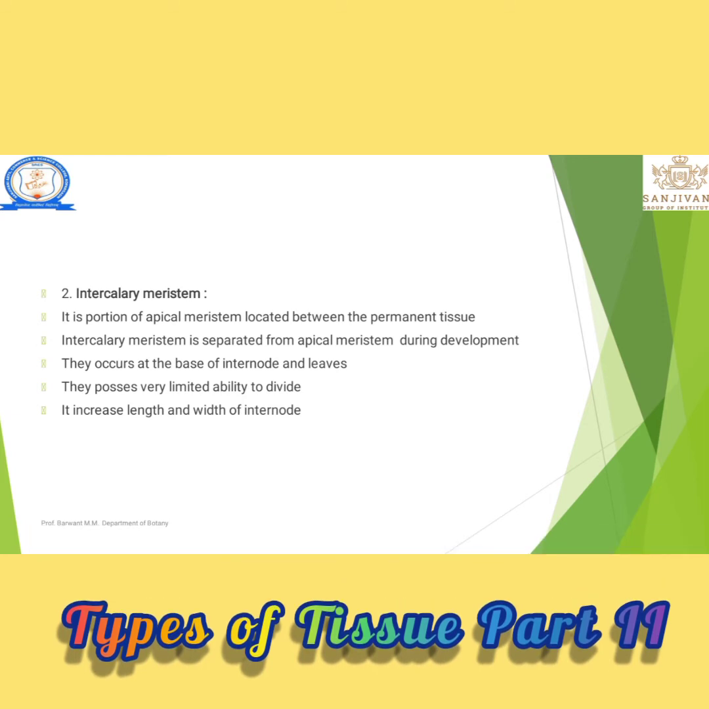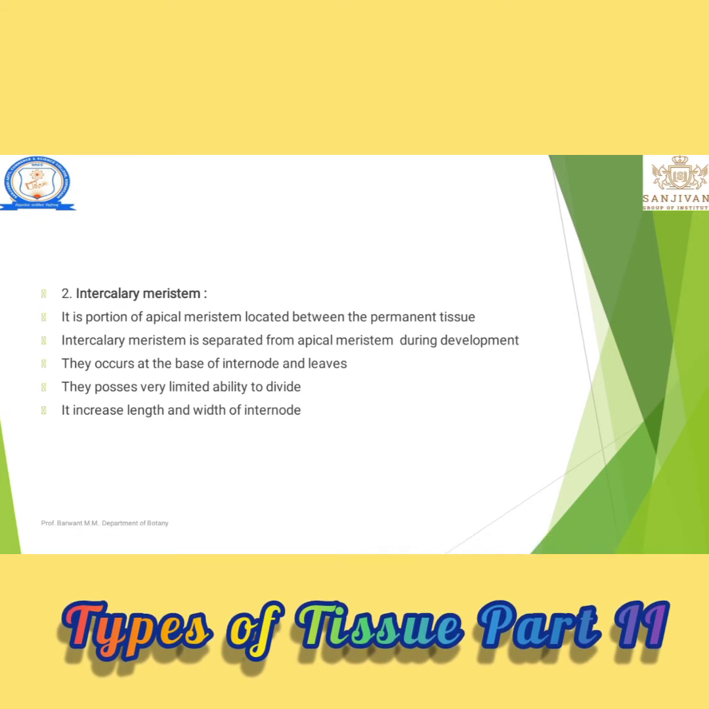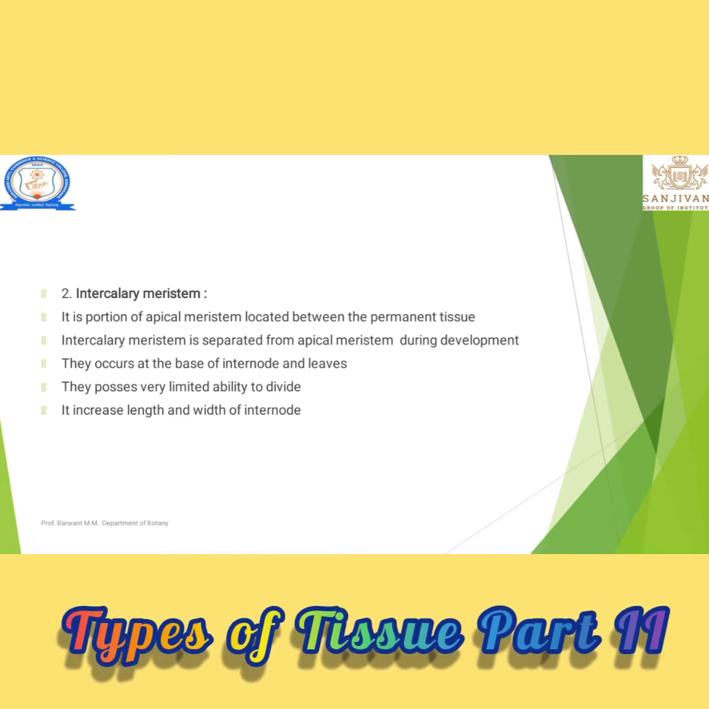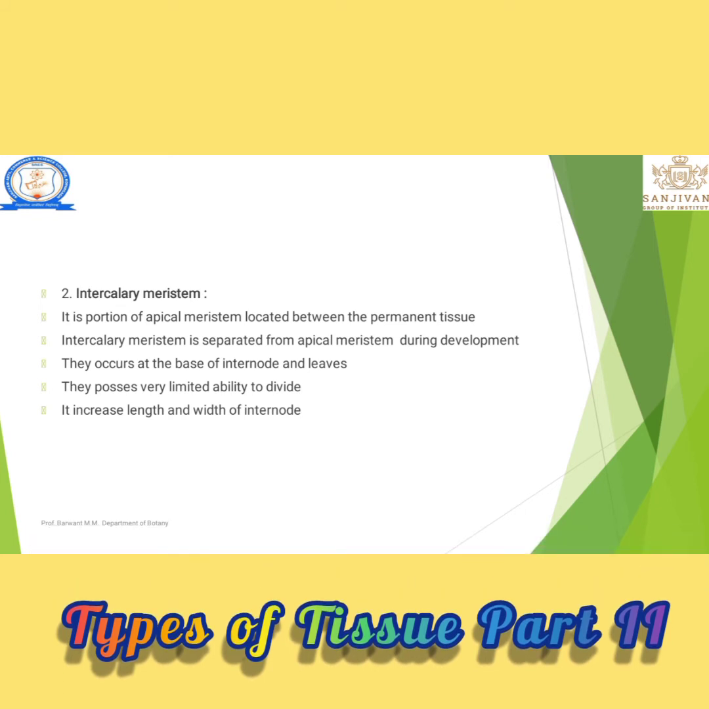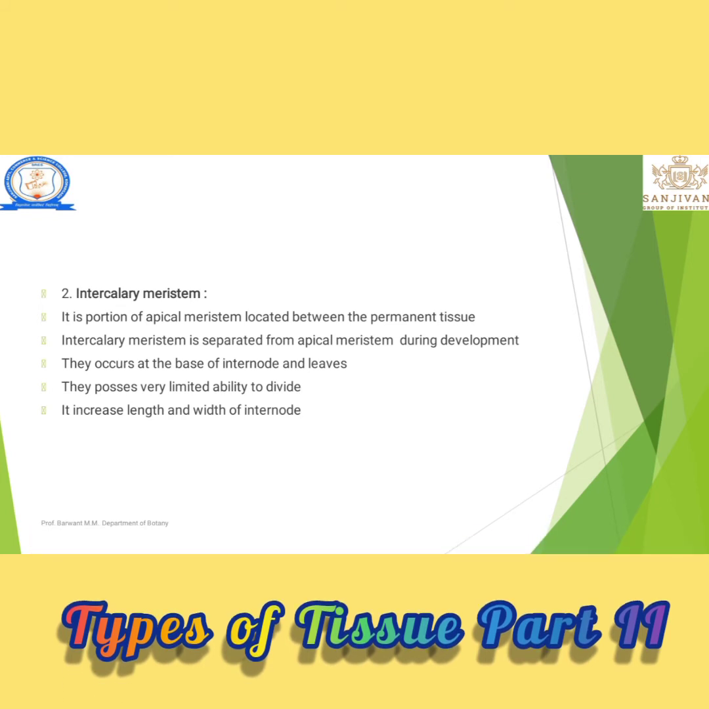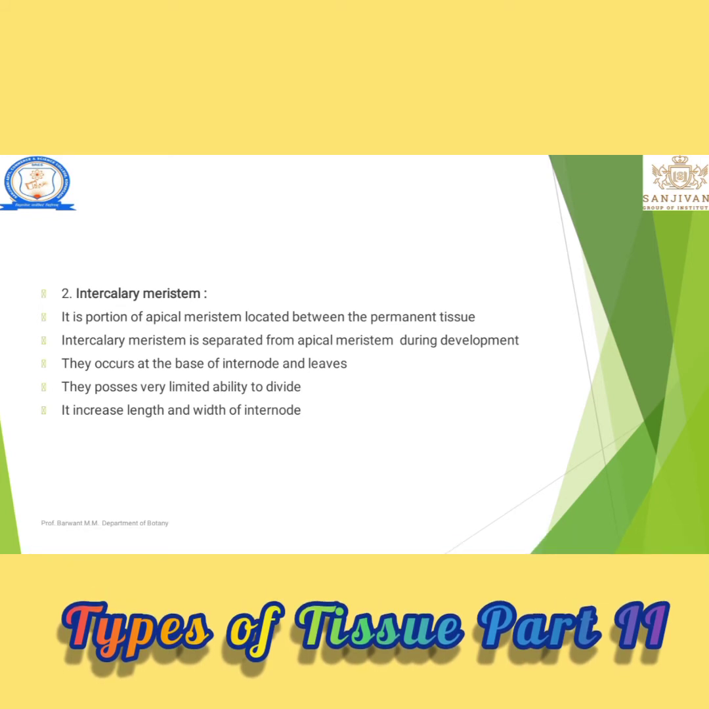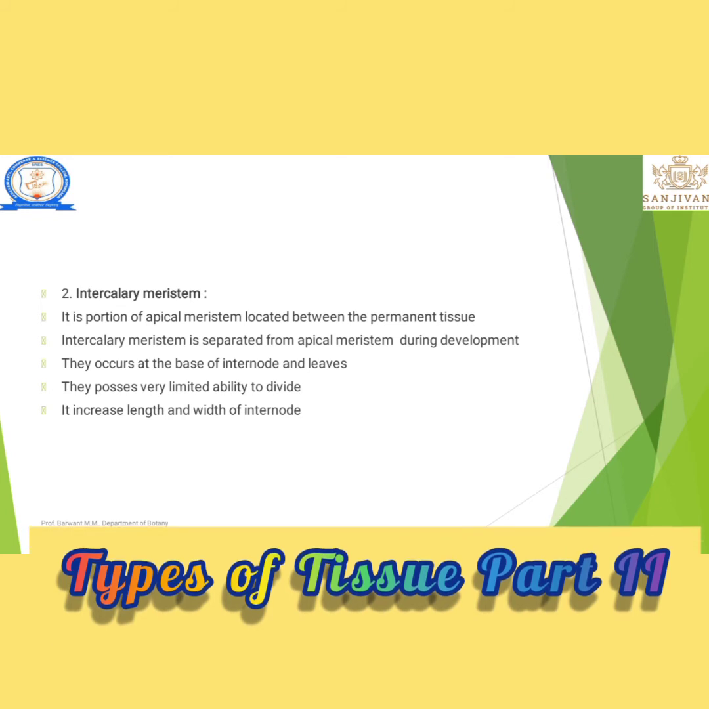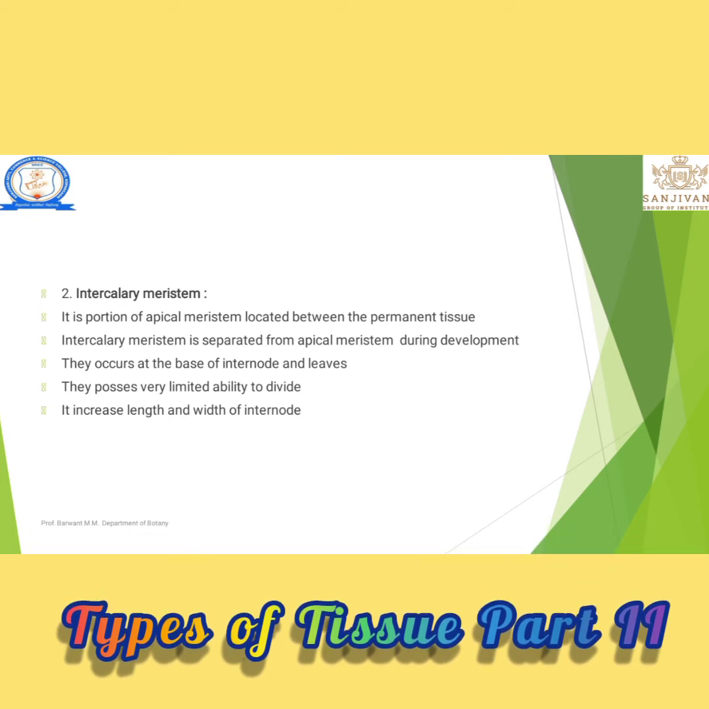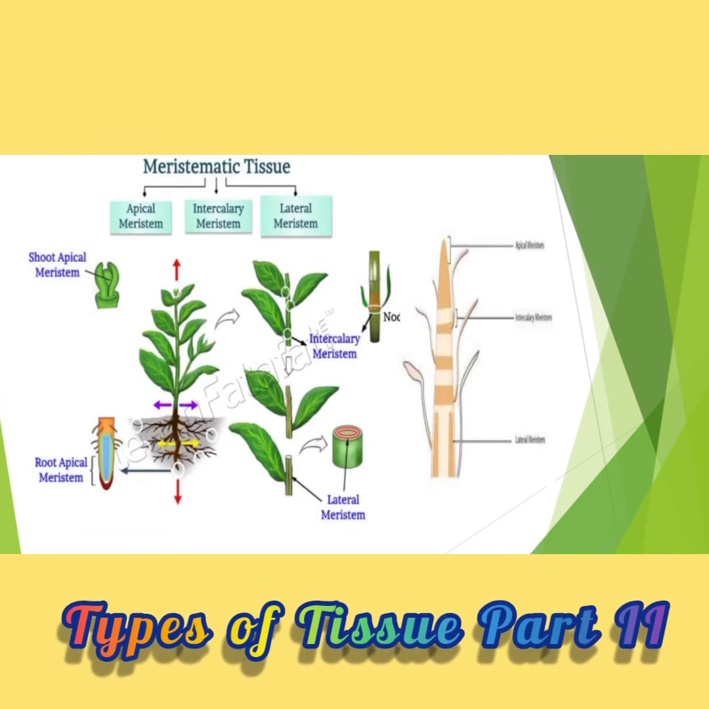But only one character: they have a low ability of cell division, and it is responsible for increasing the length and the width of a stem. Length means increasing the length of an internode, and the width means increasing the width of the entire stem. That is known as an intercalary meristem. Let's see here. We can see intercalary.